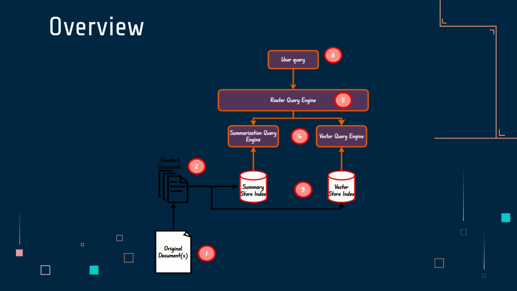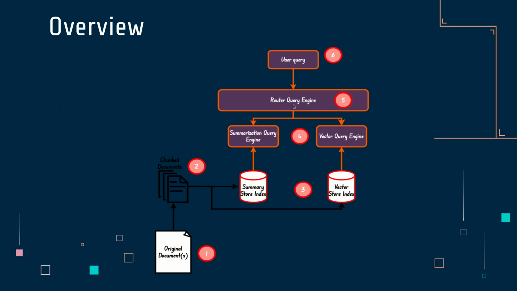So how does a router query engine work? Basically, we have our document right here, in this case our LoRA paper. You're going to split it down into smaller chunks, which you're going to call nodes. You're going to use those to create vector indexes or vector stores, and use those vector stores to create query engines. In this case, you're going to have two query engines, a summary query engine and a vector query engine. All of them are going to be under the router query engine.